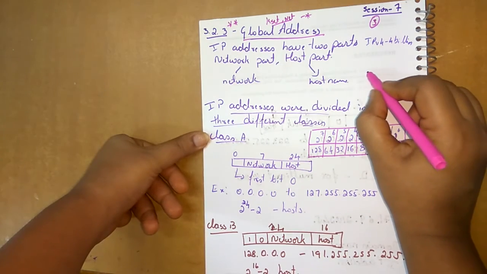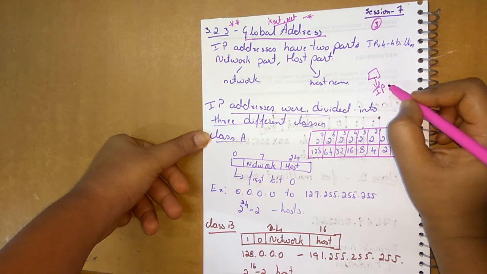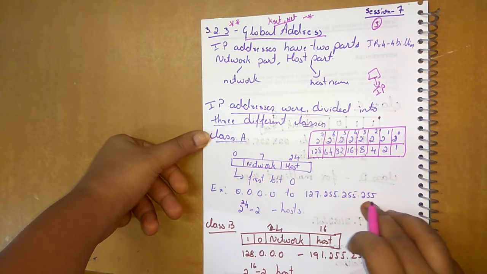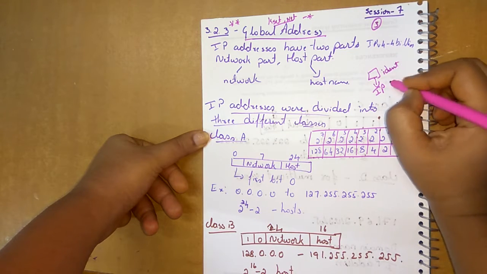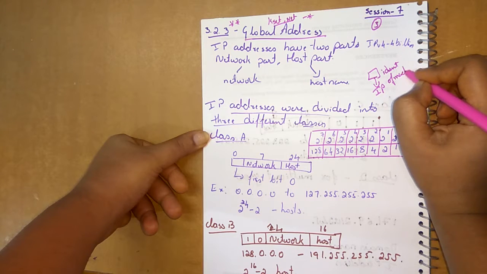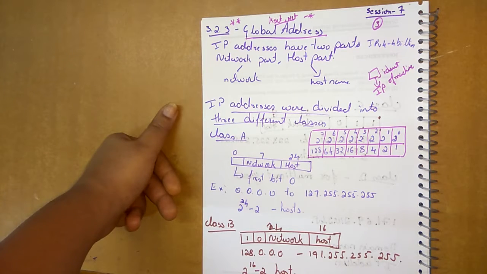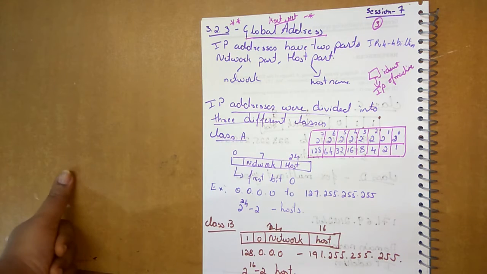We said that every machine will be identified by its IP address. For example, if you want to take 127.255.255, if we consider it as an IP address, this is for the identification of a machine. If you want to request something, and the server sends back some packet, how will it identify where to go? I have to go to this machine based on this IP address, which is the IP address for this particular machine.